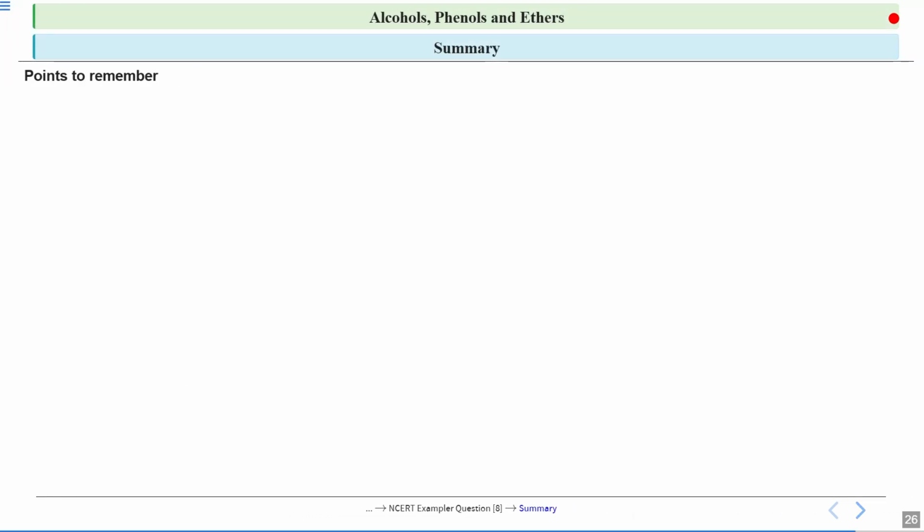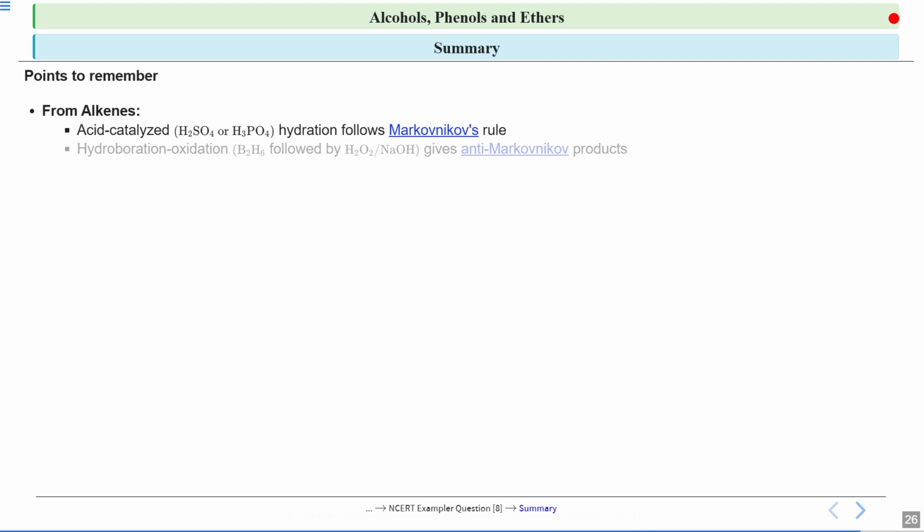So let us summarize whatever we studied. I told you that from alkenes you can get alcohols by acid catalyzed hydration, which follows Markovnikov's rule, and from hydroboration oxidation, in which first your alkene reacts with B2H6, followed by oxidation using H2O2 in the presence of a strong base, and this gives the anti-Markovnikov product.